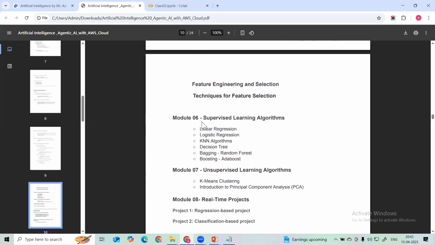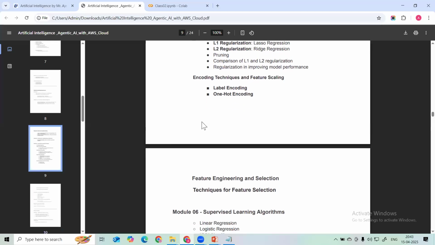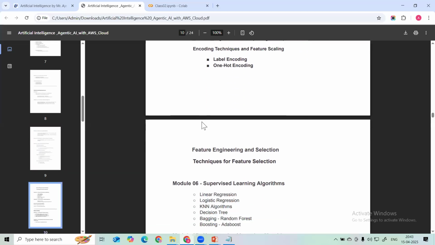So these are the technical terms, guys. Do not worry about that. I will explain each and every one in detail.